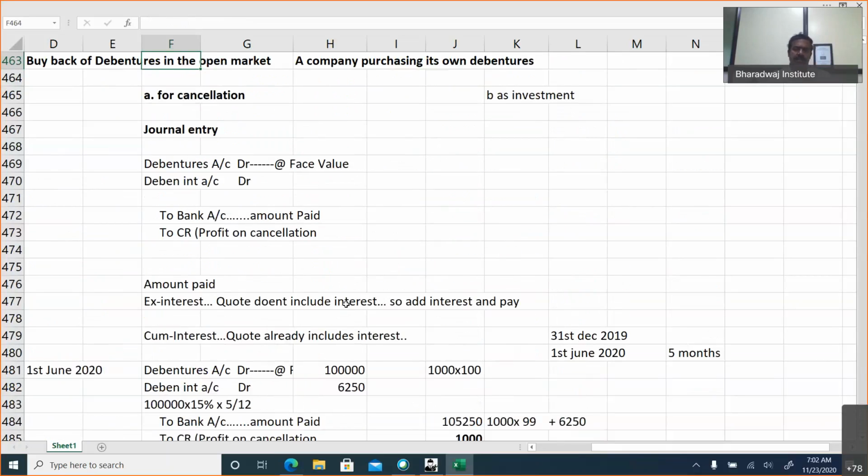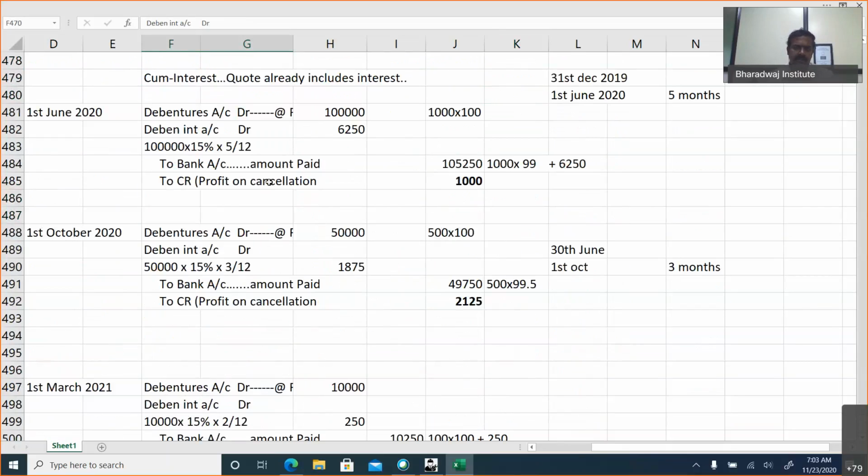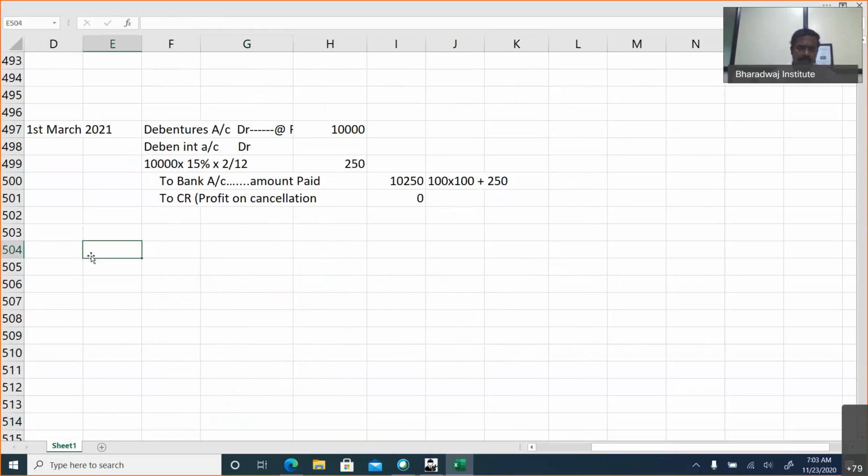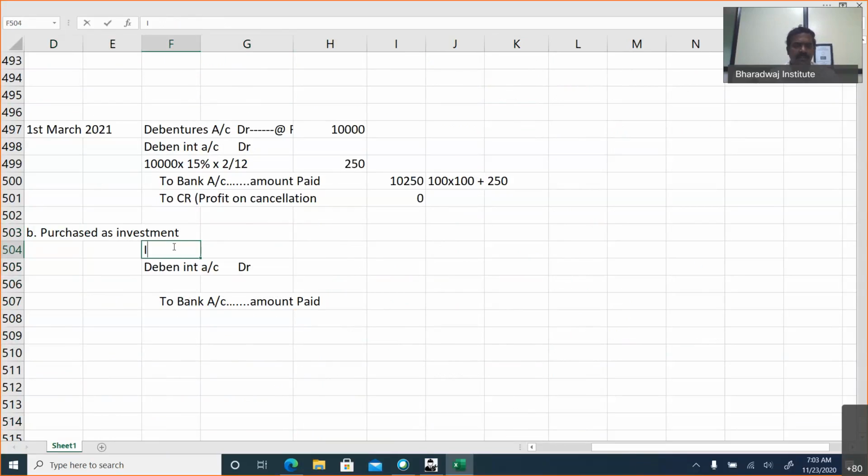This is purchased for cancellation. Next, purchased as investment. Whenever you are purchasing as investment, you will debit investment account.